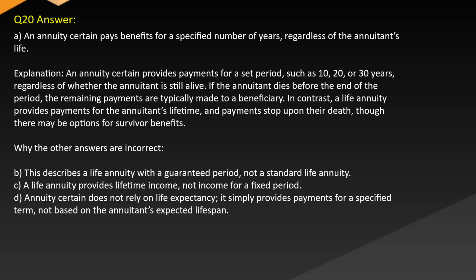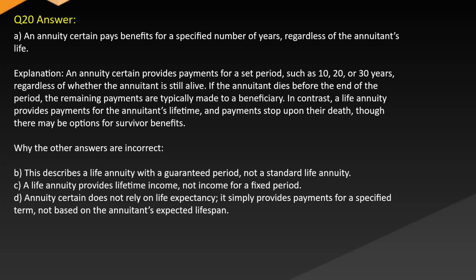Answer: A. An annuity certain pays benefits for a specified number of years, regardless of the annuitant's life. Explanation: an annuity certain provides payments for a set period, such as 10, 20, or 30 years, regardless of whether the annuitant is still alive. If the annuitant dies before the end of the period, the remaining payments are typically made to a beneficiary. In contrast, a life annuity provides payments for the annuitant's lifetime, and payments stop upon their death, though there may be options for survivor benefits.